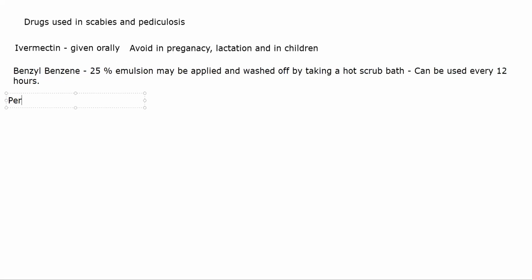Then we have something called permethrin. Now, permethrin is an insecticide that will kill both scabies as well as lice. Okay, what happens is the insect gets paralyzed. Once you apply it, you will get a cream of permethrin. You get a 5% cream or you get a 1% cream. Okay, you can wash it off after 12 hours. Once you apply the cream, wait for a little while, then you can wash it off.